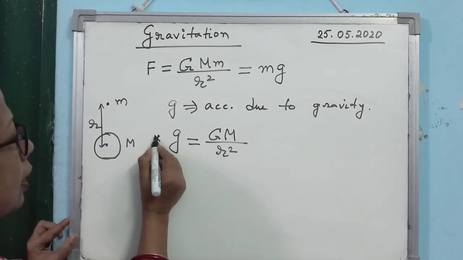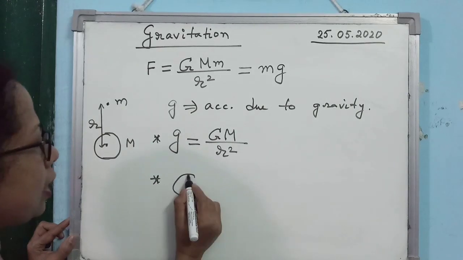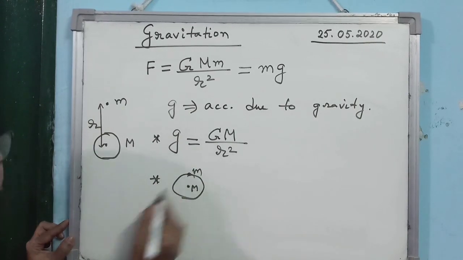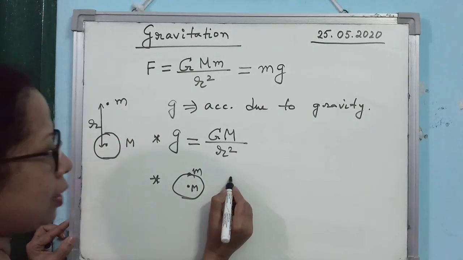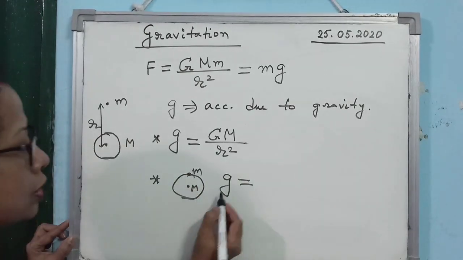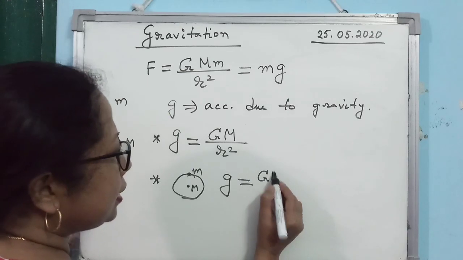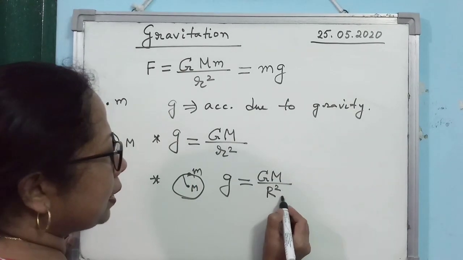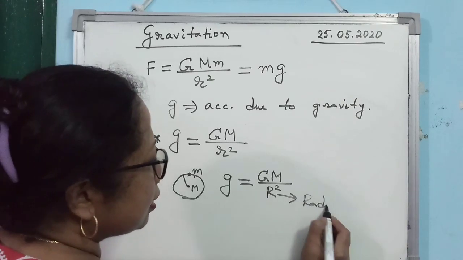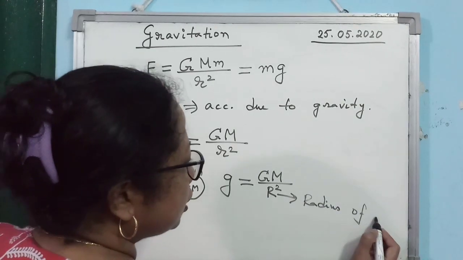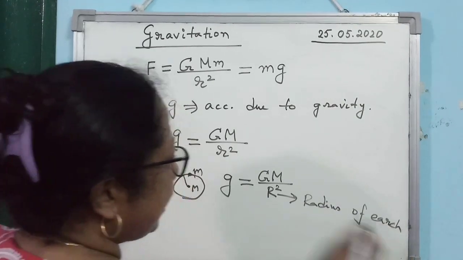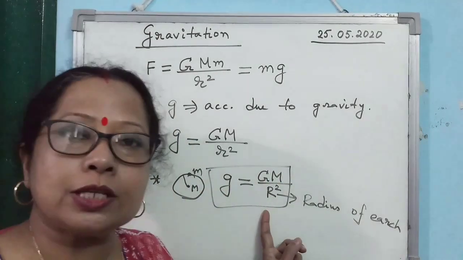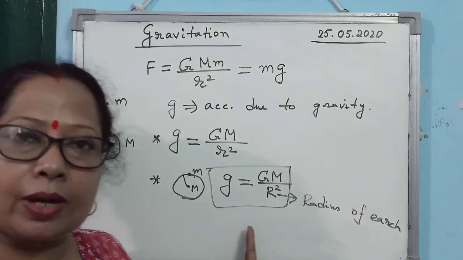Now, suppose you have taken the body on the surface of the earth. Then you see what will be the expression for small g. If you consider big R to be the radius of earth, then the expression for small g will become GM by R square. So this is the expression on the surface of the earth. Clear to everybody what I said?